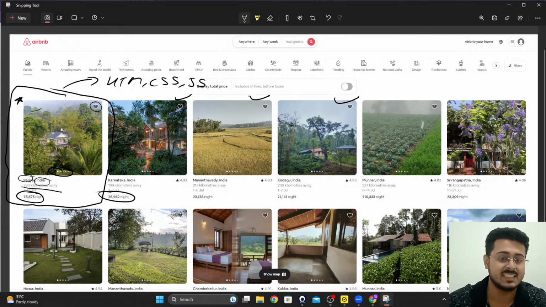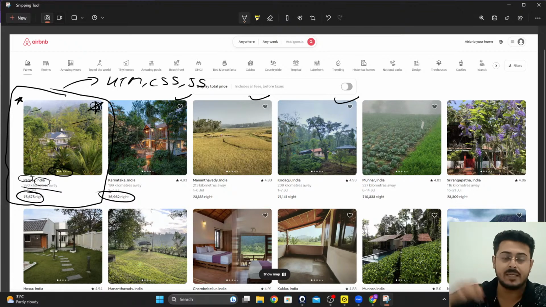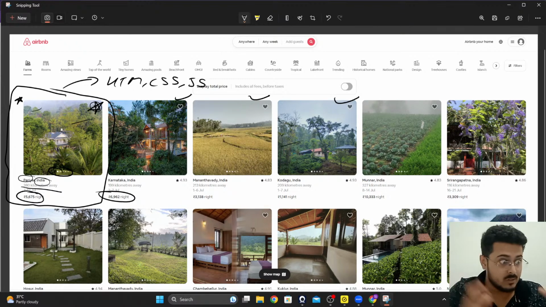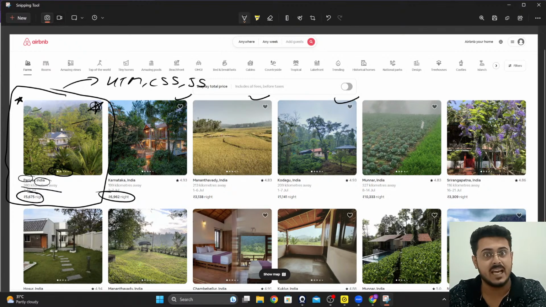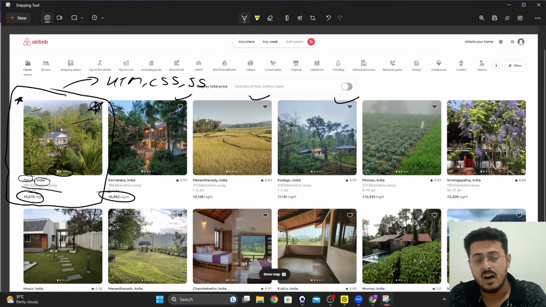And if I want to change something inside my card, let's assume I want to change this heart to a star, a very simple change, I will have to edit all these cards. I pasted my HTML code 1,000 times, so I have to go to all those 1,000 places and change each and every heart to a star. A very, very big and lengthy process.